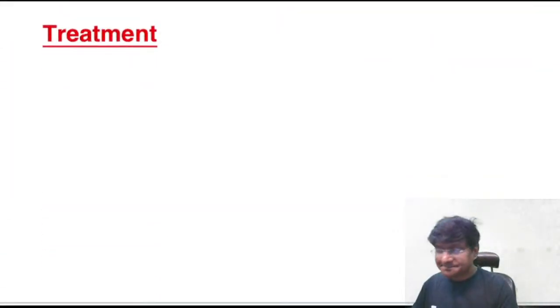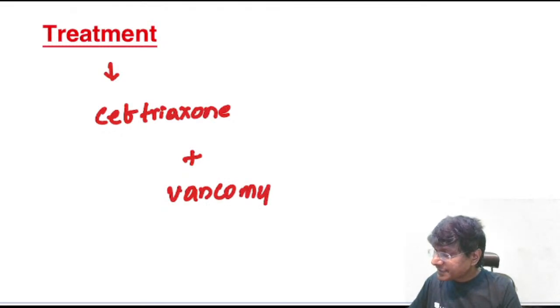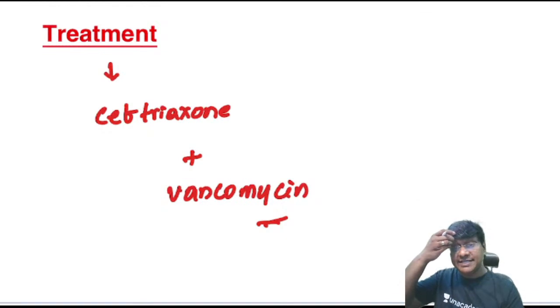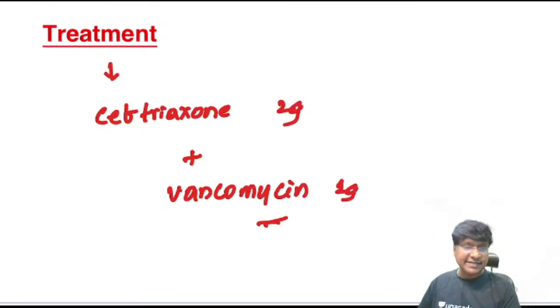Then how do you treat these patients with infective endocarditis? We need to give antibiotics. So we give ceftriaxone as an empirical antibiotic. Then we give vancomycin. So this will be the antibiotics that you will be giving in these individuals. So vancomycin we give 1 gram, and your ceftriaxone we give 2 grams. Okay, so this will be empirical antibiotics, right?